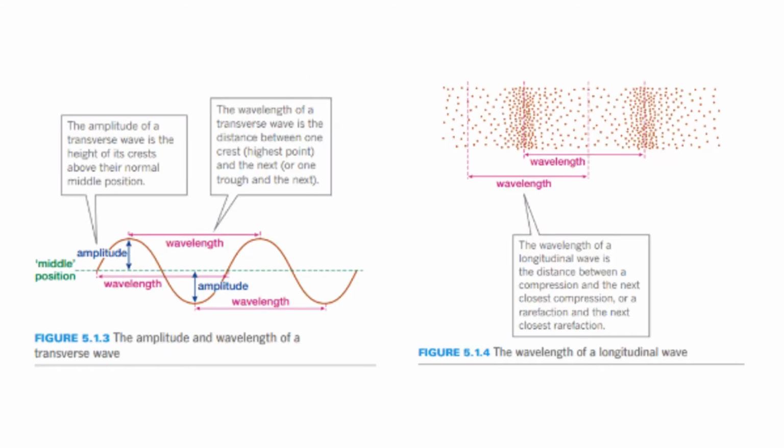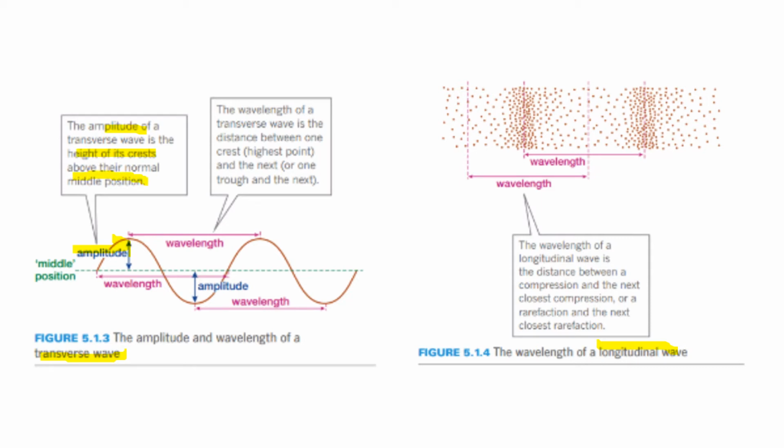So if we look at this diagram here, you can see that there is a difference between the transverse and longitudinal wave. Once again, a transverse wave is when the wave is moving up and down. You can see a few different terms here that you need to know. You have something called the amplitude, which is the extension of that particular strength of the wave from the mean position, as we previously mentioned. It says here the amplitude of the transverse wave is the height of the crest above the normal mean position. We talked about crest and trough previously.